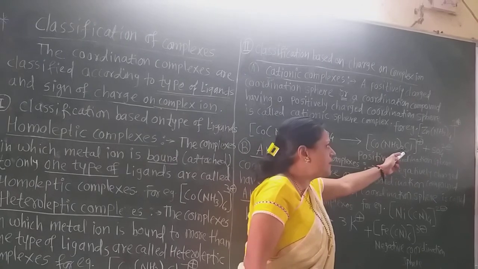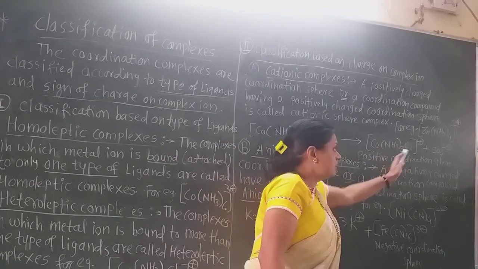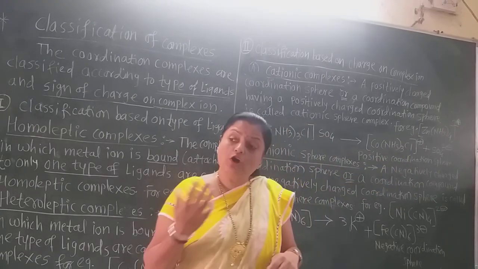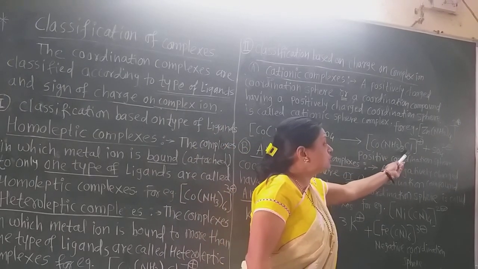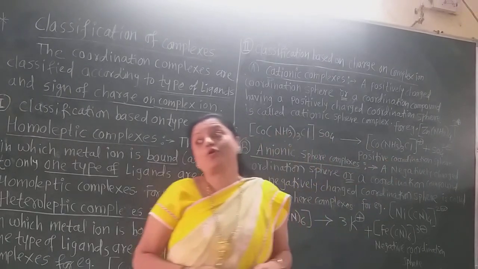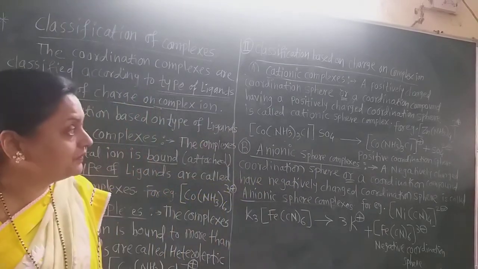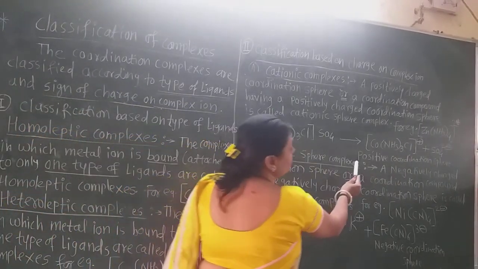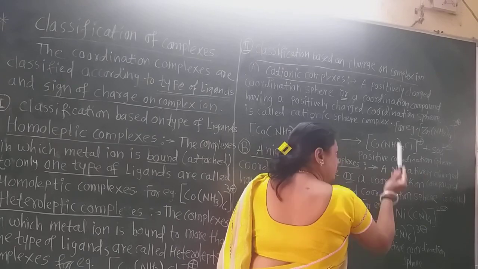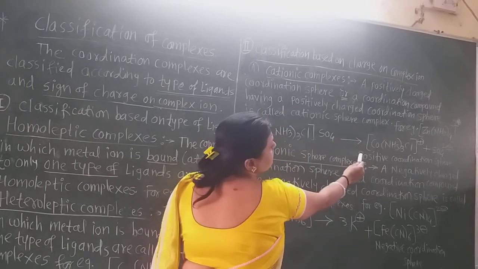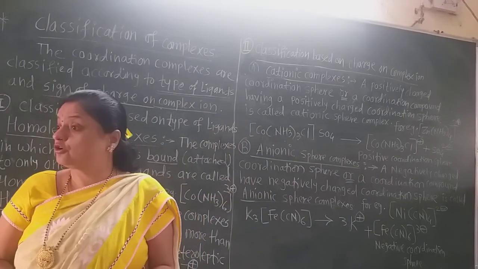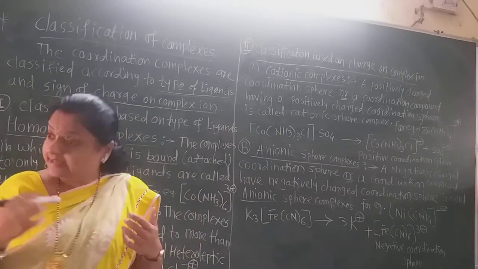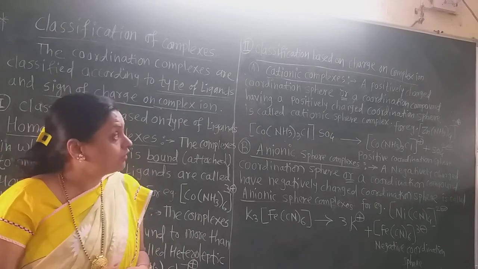So chloride has a -1 charge, and though this coordination sphere would have +2 charge, one charge is neutralized by this chloride ligand, so there is only a positive charge on the coordination sphere. So this is a positively charged sphere, so it is also a cationic complex. You must recognize how these are cationic complexes.